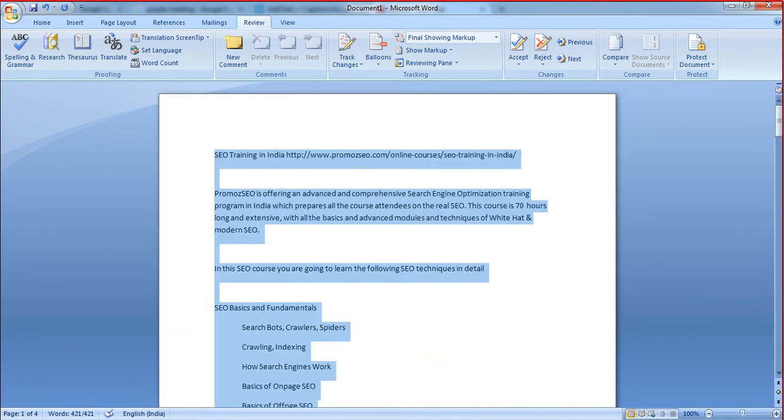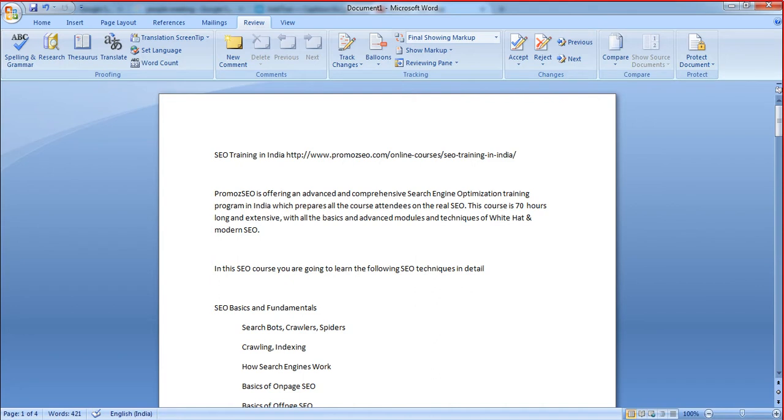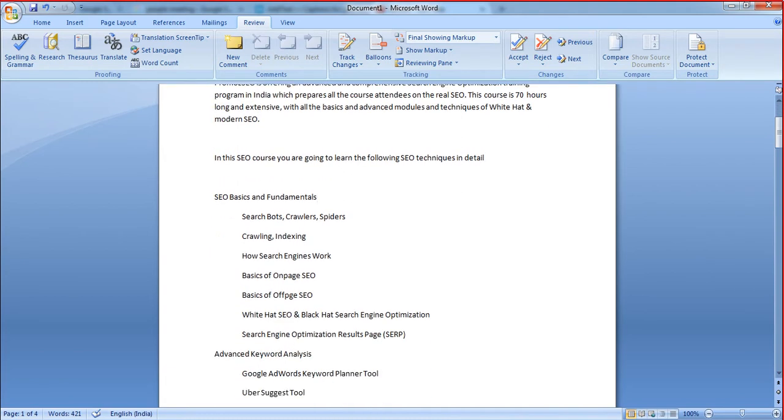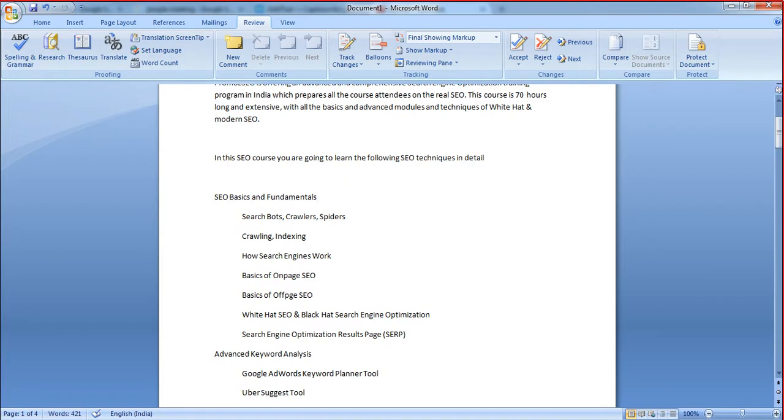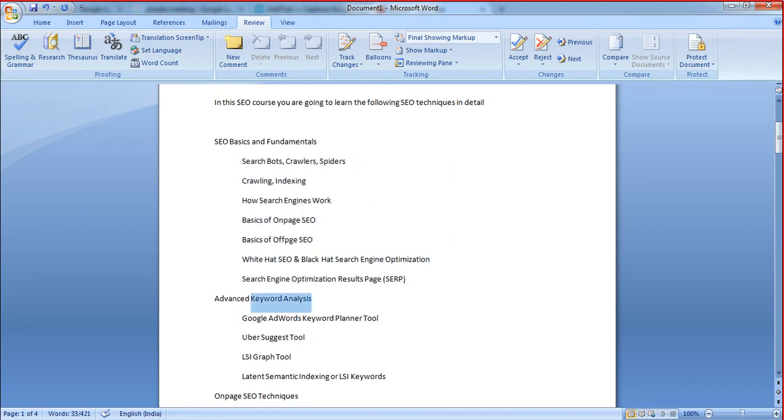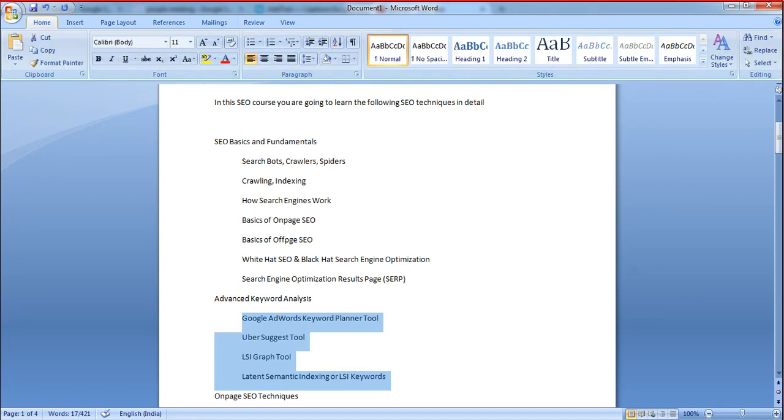So just copy this. And what I was trying to show you, first you see how I have written this content. A list is very important. We cannot actually create a list here because we do not have any list building option. So this is how you can create a list. Just put your paragraph header like this and create a list like this, then another paragraph header, then another list. It's actually not a list until I select this and click either the bullet list or the numbered list, ul or ol. Otherwise this will not be a list.